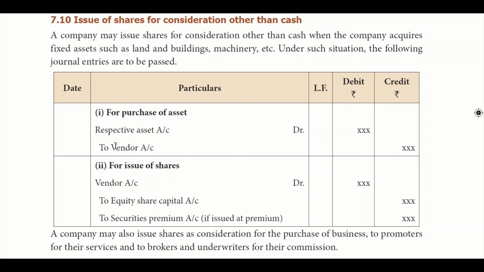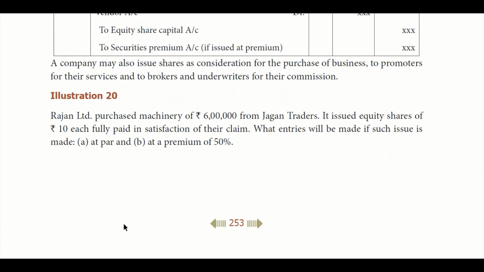Now instead of paying cash to the vendor, we are going to pay with shares, right? So vendor is a credit. Now we are going to pay him. We will debit his account and credit the equity share capital account to the extent of the share value. And in case it is going to be issued with a premium, then the premium account will also be a credit. Okay, and there is an example. I'll just take you through the example.